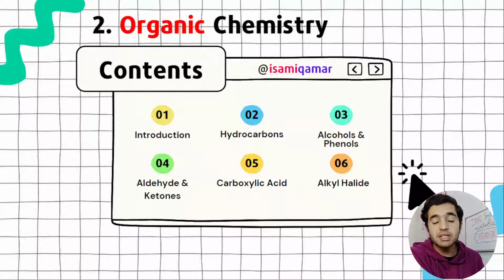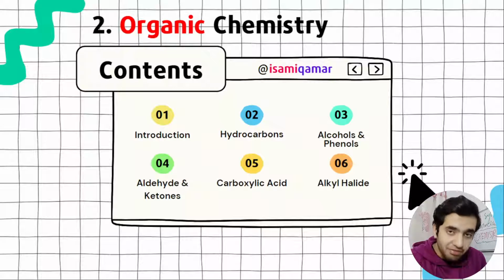Carboxylic acid also has its derivatives like esters, then acid amides, acid anhydrides, all that stuff. And then cyanohydrins, which are also derivatives of carboxylic acid. And in the last we have alkyl halides. We are going to do each and everything.